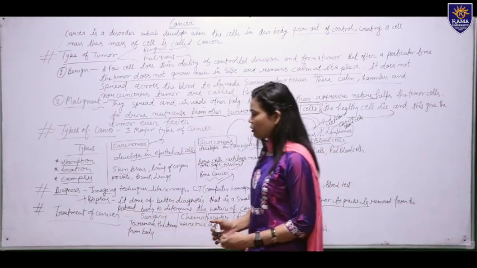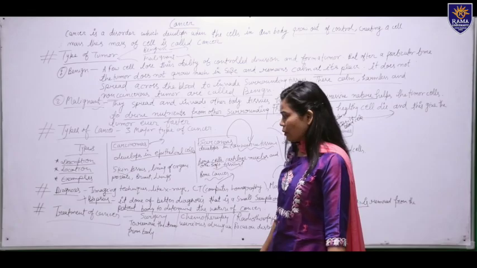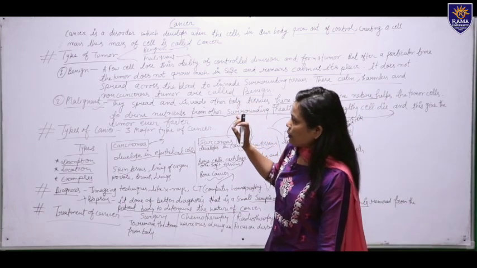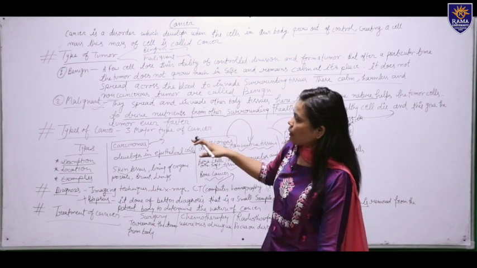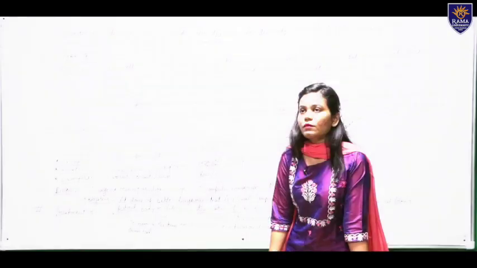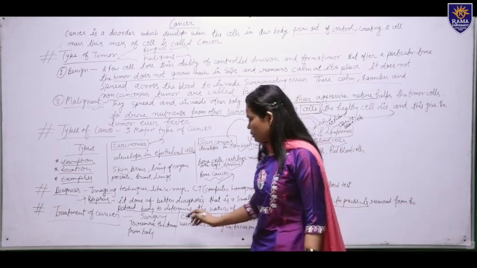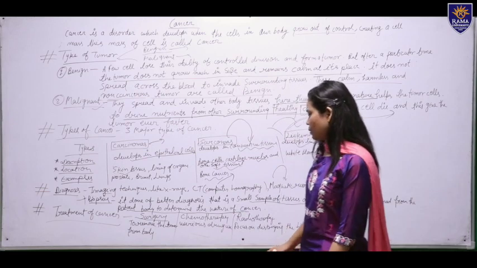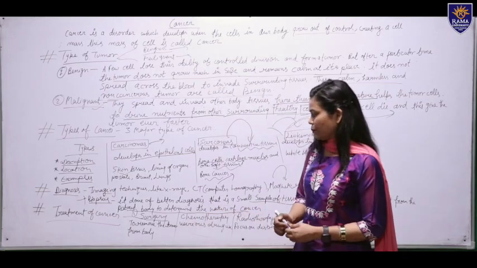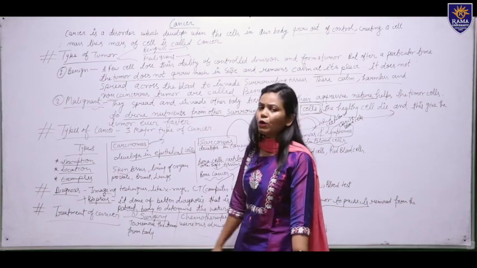Now we will come to the last topic, the treatment of cancer. In this topic we discussed the types of tumor, the types of cancer, and diagnosis, and the last one is the treatment of cancer. In this disease, once we identify the cancer in our body, techniques available are surgery, chemotherapy, and radiotherapy. So what is surgery? We can easily remove the tumor from the body with the help of surgery.